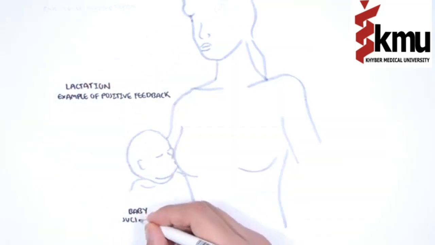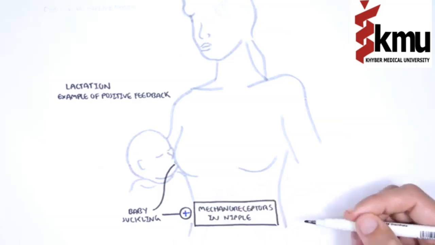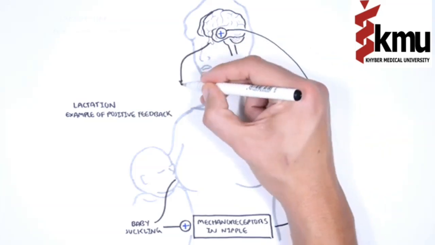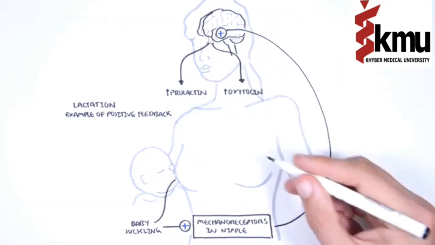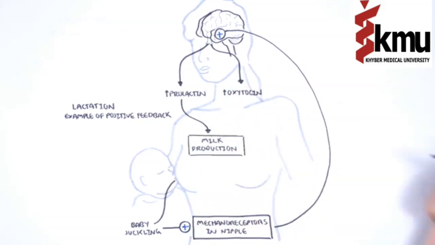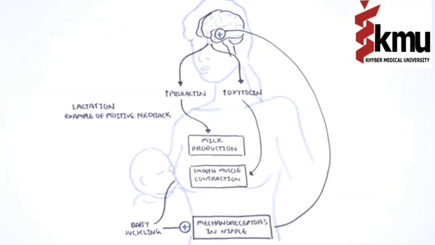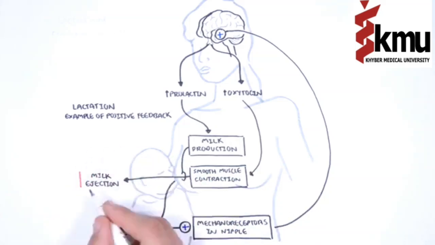A baby suckling on the mother's nipple will activate mechanoreceptors in the nipple. The receptors will send signals to the brain via neurons, which are the brain cells, telling the brain's pituitary gland to release two important hormones, prolactin and oxytocin. Prolactin is a hormone which stimulates milk production in the breast tissue, while oxytocin is a hormone which stimulates muscle contraction, smooth muscle contraction of the breast, allowing the milk produced to be ejected out of the nipple.